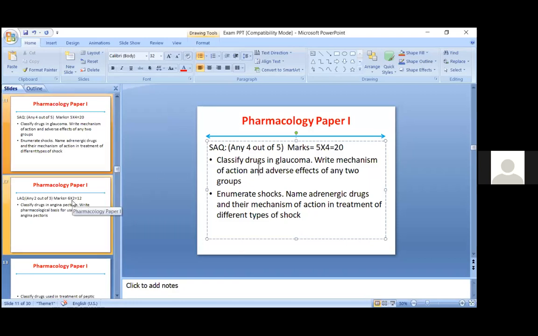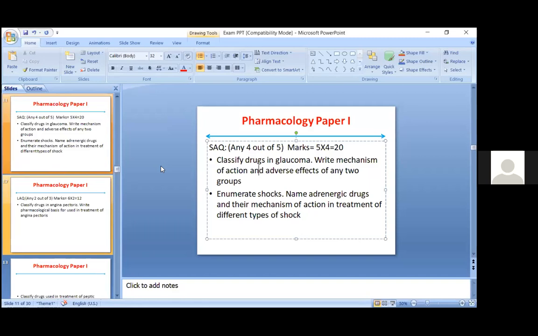Rationale means why you are using this particular drug in this type of disease. That is the question asked. And whenever you write the rationale, you also mention the side effects. That is very important. Also, you have to mention the duration of that drug and when that drug is to be given. For example, statins are to be given in the evening. That is to be stressed in your answer.